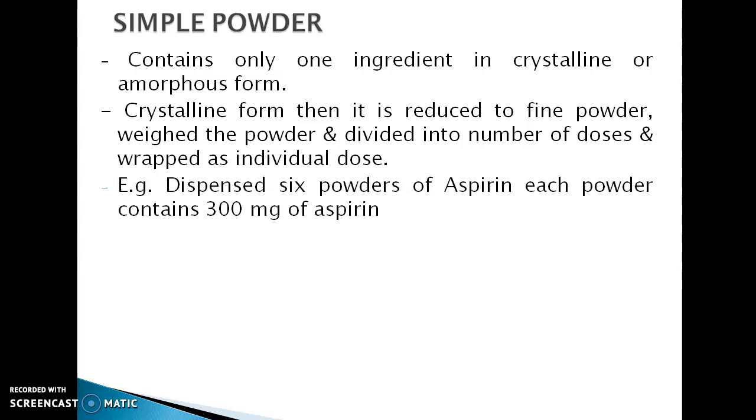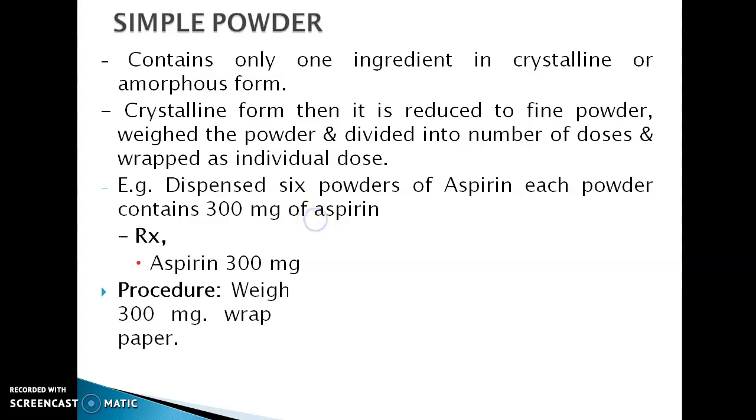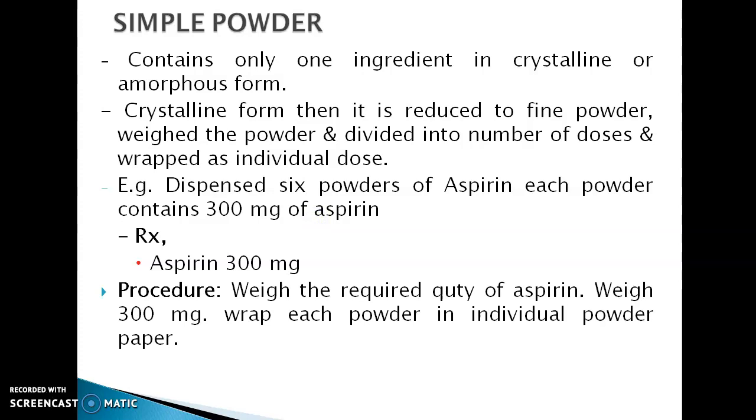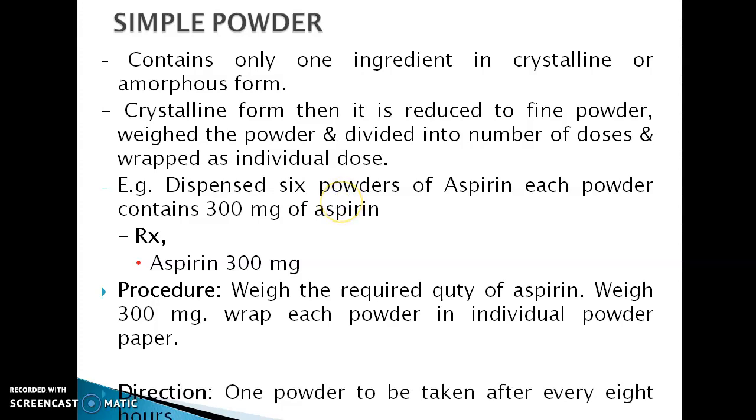Example: dispense 6 powders of aspirin. Each powder contains 300 mg of aspirin. Procedure: powder the aspirin, weigh accurately 300 mg of aspirin for each powder, and wrap each powder in an individual powder paper. Direction: one powder to be taken every night.